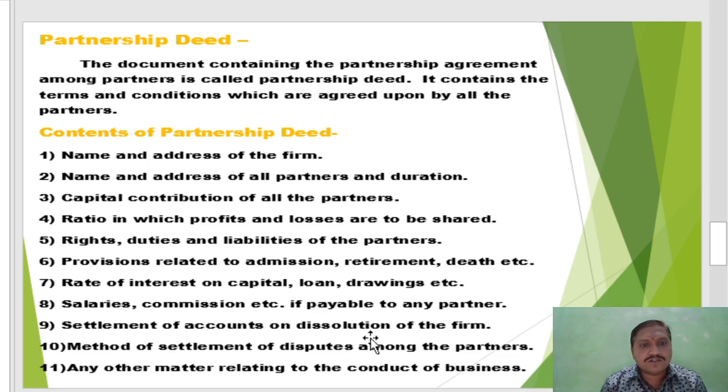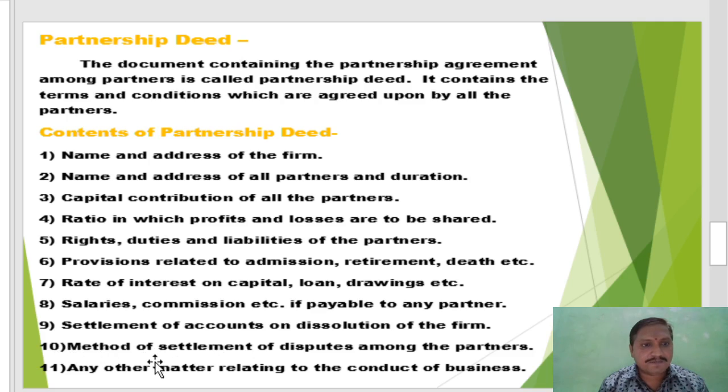Next, settlement of accounts on dissolution of firm. When the business or partnership firm is closed down, how to settle accounts, how to make payment, how to sell assets and pay liabilities, and how to make preference payment is also mentioned in the partnership deed. Method of settlement of disputes among the partners. If any dispute arises among partners, then how to settle it, that method is also suggested in the partnership deed.